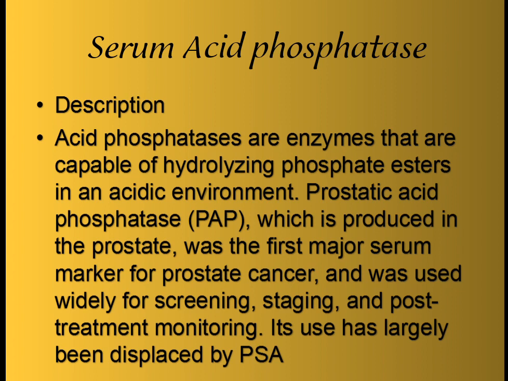Serum acid phosphatases are enzymes capable of hydrolyzing phosphate esters in an acidic environment. Prostatic acid phosphatase, which is produced in the prostate, was the first major serum marker for prostate cancer and was used widely for screening, staging, and post-treatment monitoring. Its use has largely been displaced by PSA.